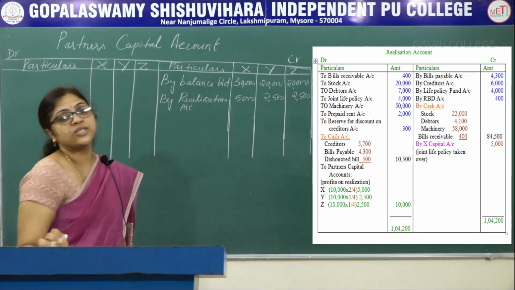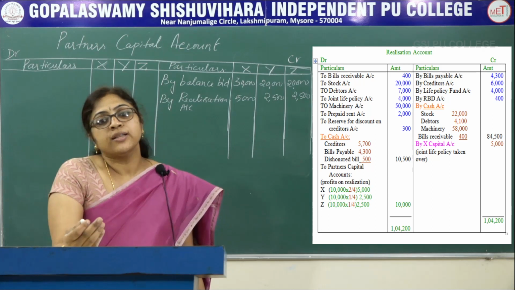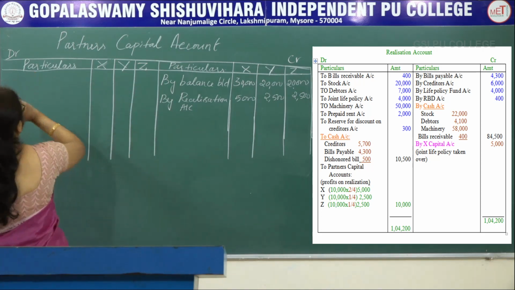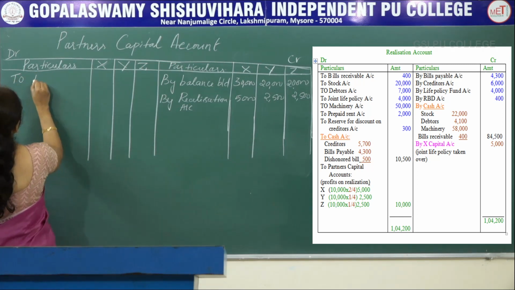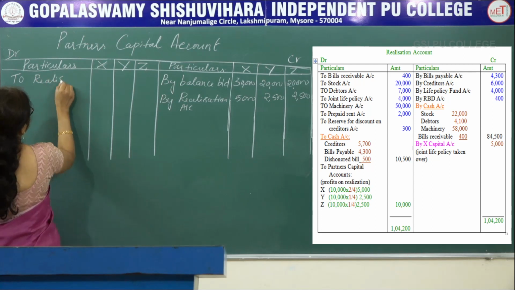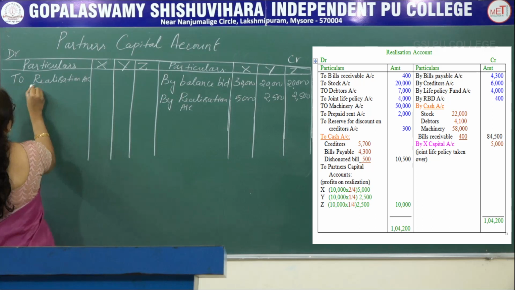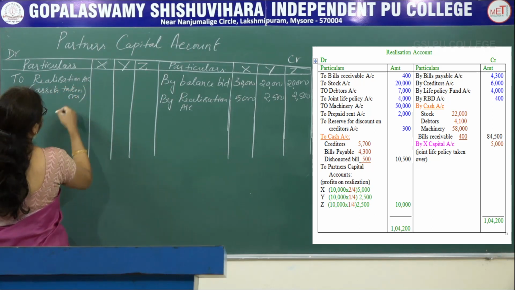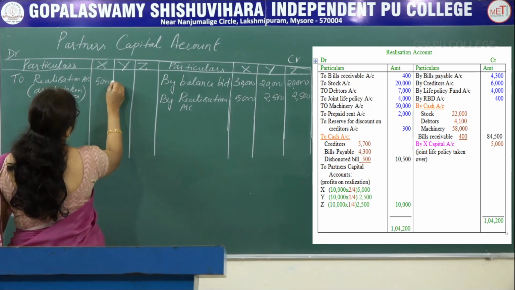Next see the realization account. On the credit side you have recorded the asset taken over by the partner, so it is recorded on the debit side of the partner's capital account, to realization account, that is assets taken over. So asset taken over amount is 5,000.